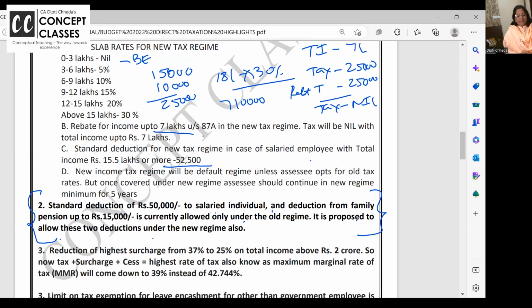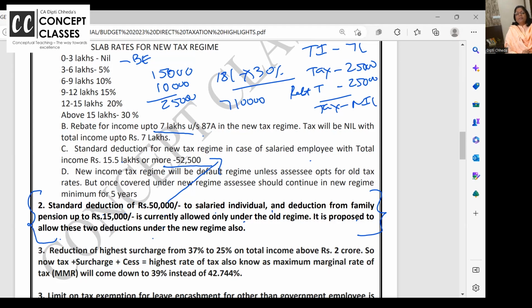And when the employee, then someone is asking me, why 50 and when 52, I'll clear. If you are paying tax in new tax regime, earlier there was no standard deduction, now 50,000 standard deduction. But if your total income exceeds 15 lakh 50,000, then additional standard deduction, that is instead of 50, it will be 50 to 500. Clear? Same way, when the employee is deceased, the monthly pension is given to his family members, widow, children, legal heirs, which is taxable in their hands in income from other sources. Their deduction is allowed up to 15,000.